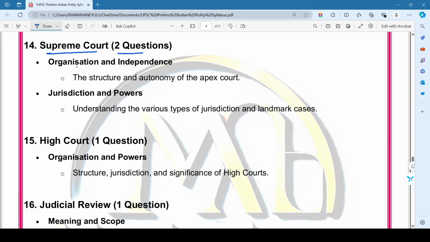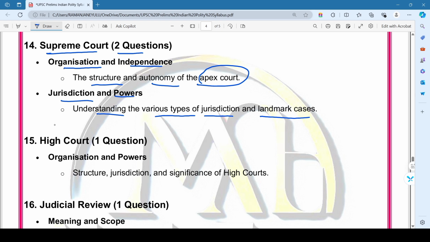In this chapter we will mainly focus on the organization and independence of the Supreme Court, that is the structure and autonomy of the apex court. Then the second topic is jurisdiction and powers of the Supreme Court, that is understanding the various types of jurisdiction and landmark cases in the Supreme Court.